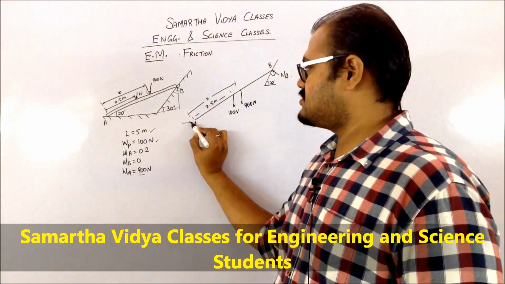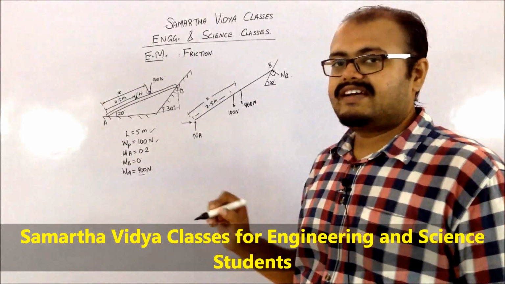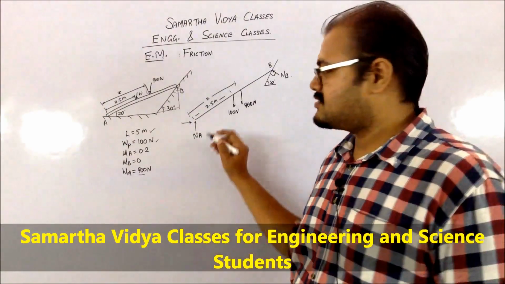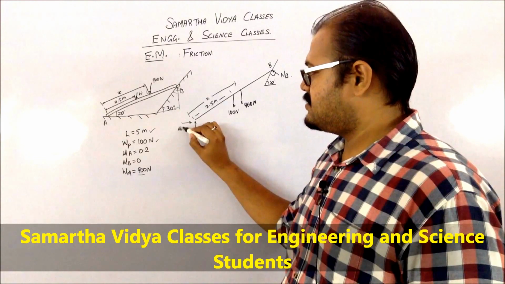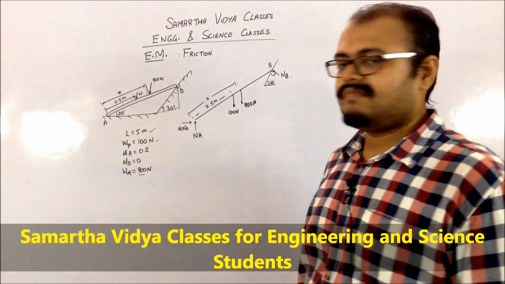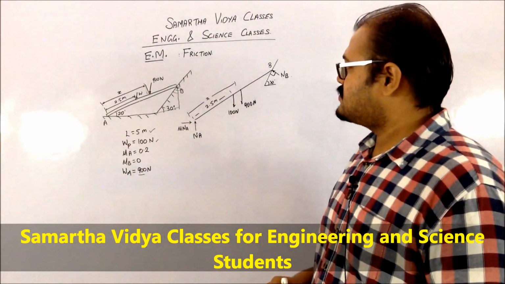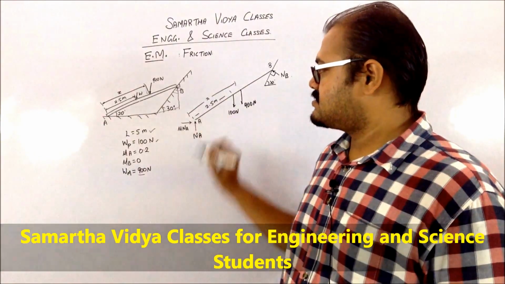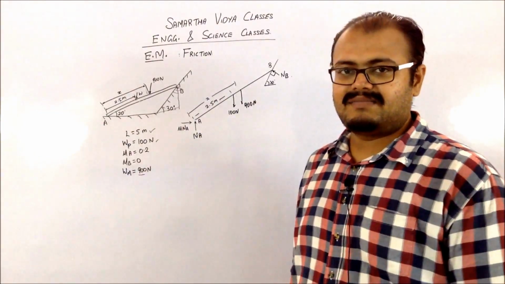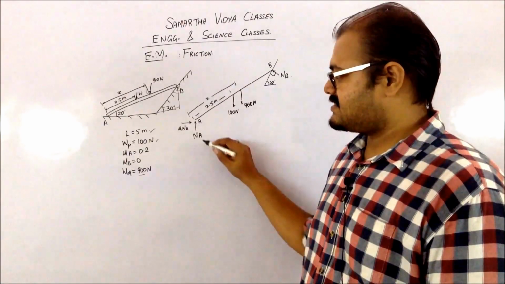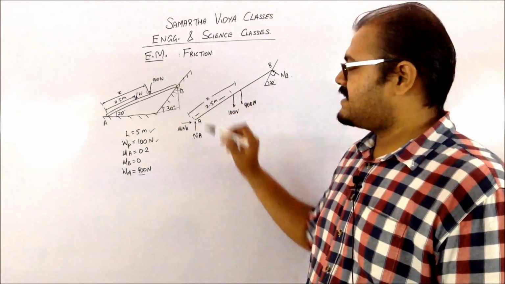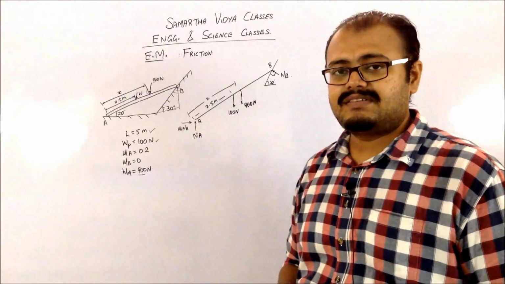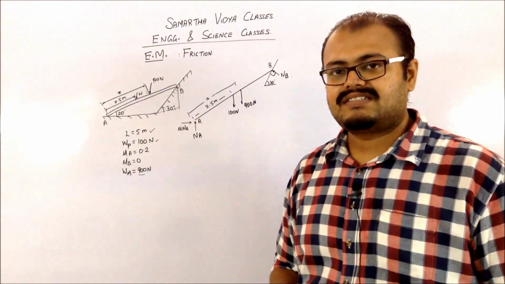So it's going to be shown in this direction. We are assuming the maximum frictional force, so that is why it will be your mu NA. So these are all the forces which are going to be applied on the plank AB. So now you can see that the number of variables present in this case is NA, NB and X. So there are three variables, so you will require three equations for it.